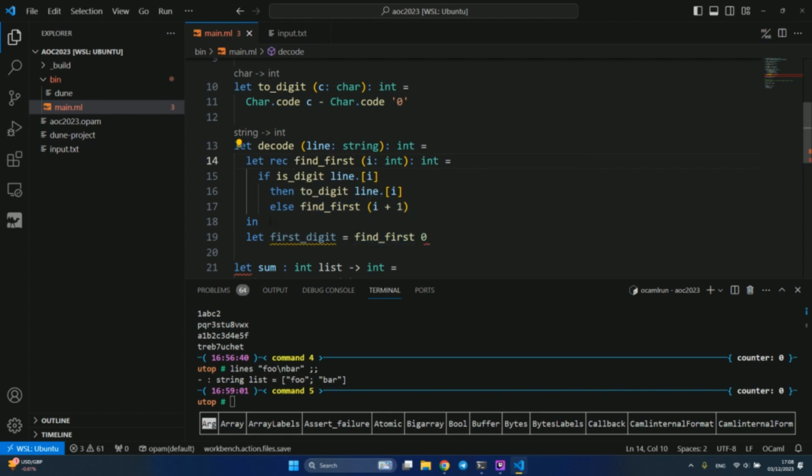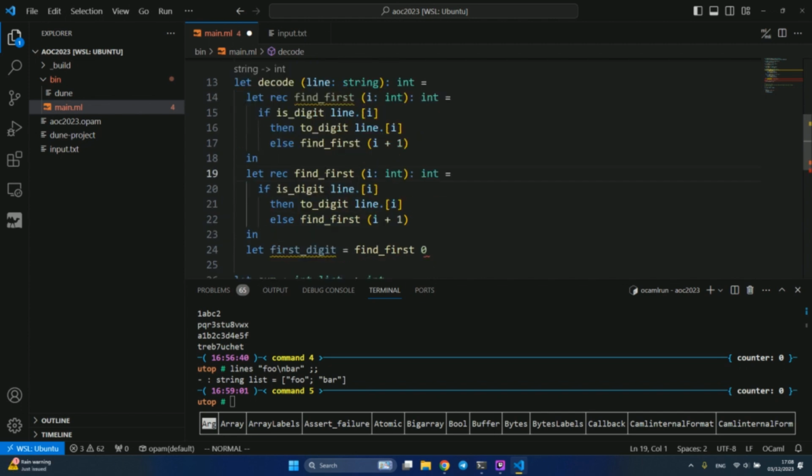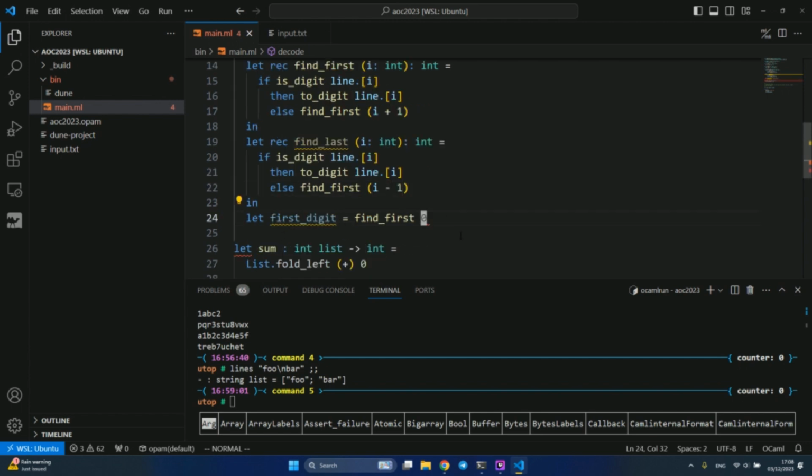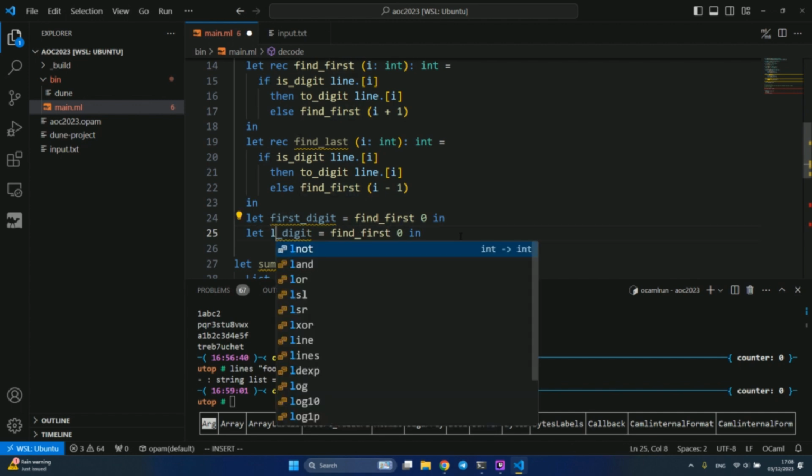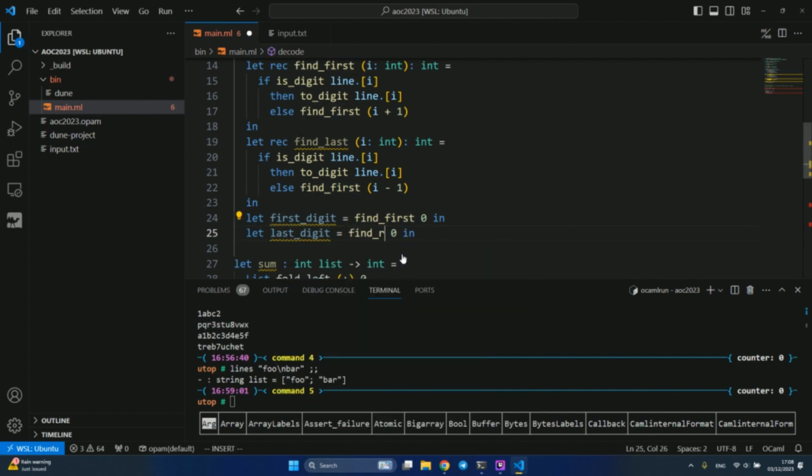So this is basically what we do, and we just need to do the same with last. We just copy-paste and change some stuff. Find_last: we go backwards, so instead of going plus 1, we go minus 1. Everything else is the same. Our first digit is find_first starting from 0, and our last digit is find_last. You see we are starting from the right position, but we are going backwards.